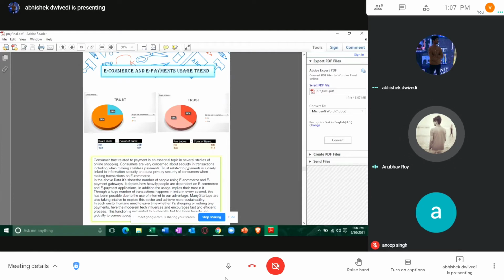According to this pie chart, you can see a huge number of people are dependent on e-commerce and e-payment gateways, and it also implies their trust in it. In India, especially, you can see a huge number of transactions are happening every second, and this has been possible due to the advantage of the internet. And many startups were also taking initiative to explore this sector and achieve more sustainability. Consumer trust related to payment is an essential topic, and the internet can help in it in many ways, like making cashless payments or having business to business transactions.